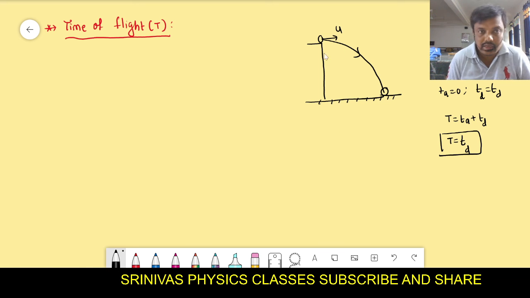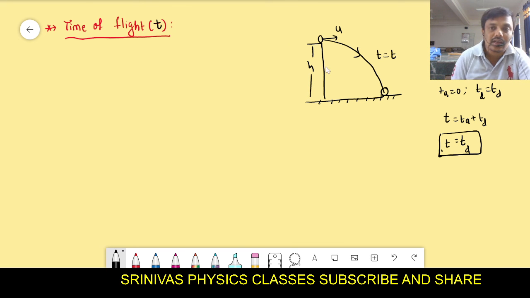Clear? Then how much time is required to reach the ground? I am taking it as t only. Small t we will take, not the capital T. You may take small t or capital T, whatever it may be. There is no problem at all. And the height from which the object is thrown, h. Then how much time it takes to reach the ground? For the purpose, time taken to reach the ground means we have to take along y-axis.